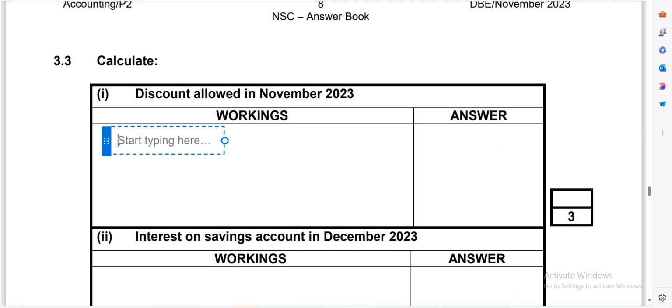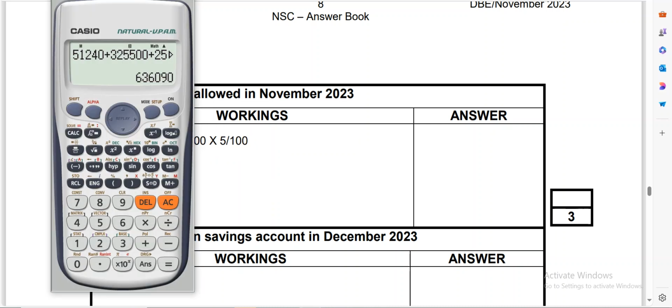So when you do your calculations, you would say 651,000 multiply by 40, divide by 100, and then you say multiply by 5, divide by 100. Okay, and then the answer that you're going to get will be what they are looking for.